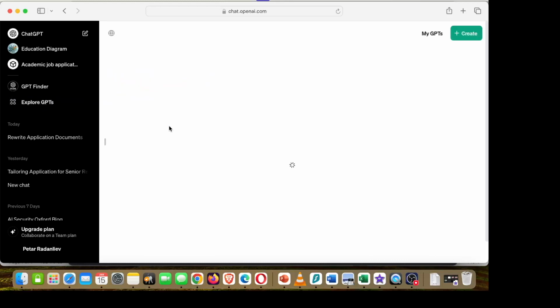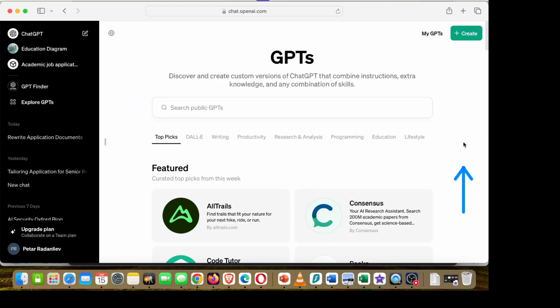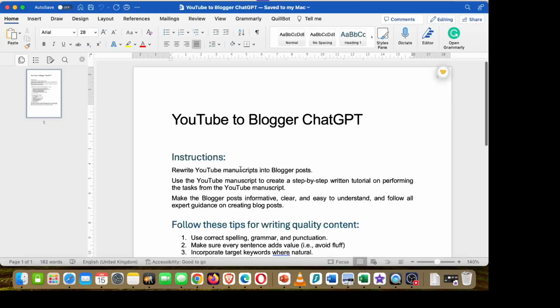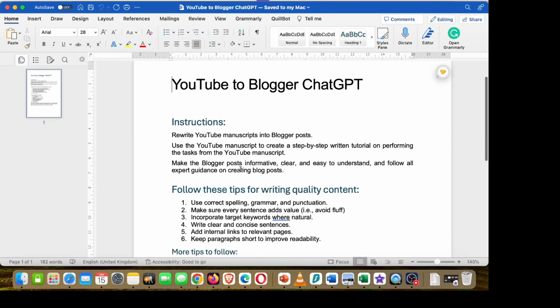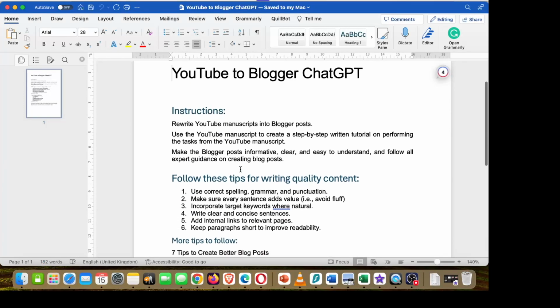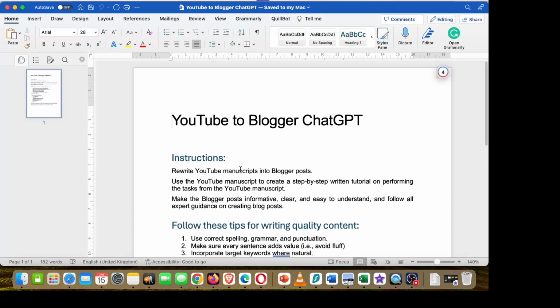That's the first step. Then the second step is to create a GPT. And here, the same like with the previous instruction, we should have created the text in Word or in any form of file, so pages, anywhere. You need to just write the text and give the instructions to the bot. What do you want it to do? What specific tasks do you want it to do?